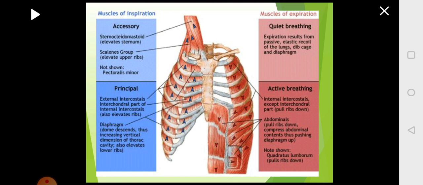Second thing, the diaphragm, which is the muscular partition separating the thoracic cavity and the abdominal cavity, will move down into the abdomen so that the space of the thoracic cavity increases. So during inspiration, two things will happen. One is lifting up of the rib cage, another one is pushing down of the diaphragm.